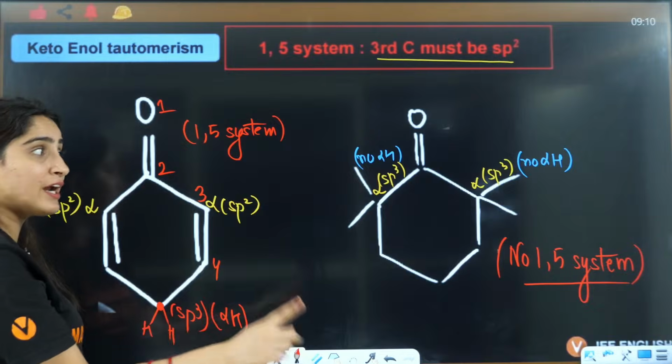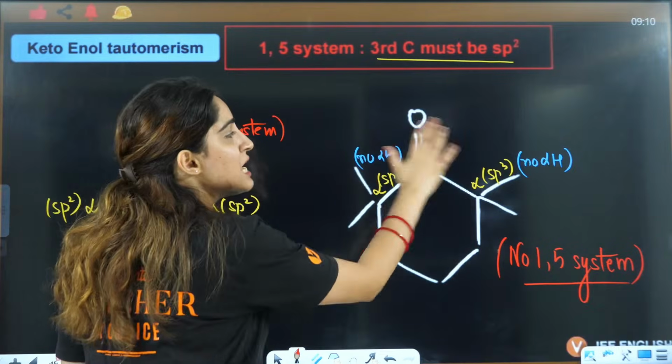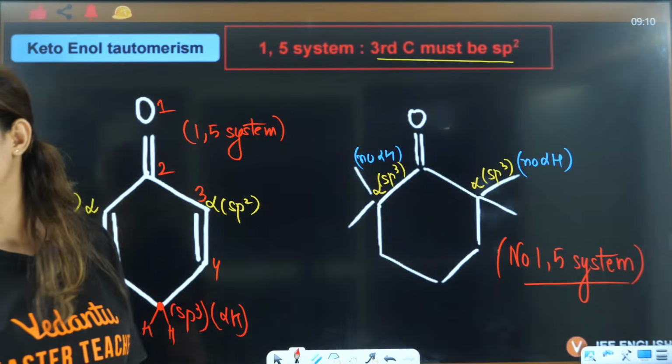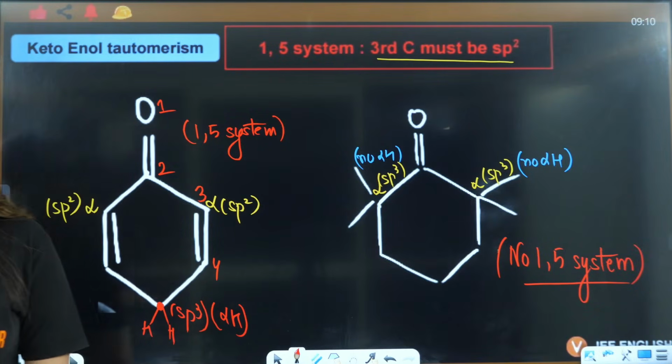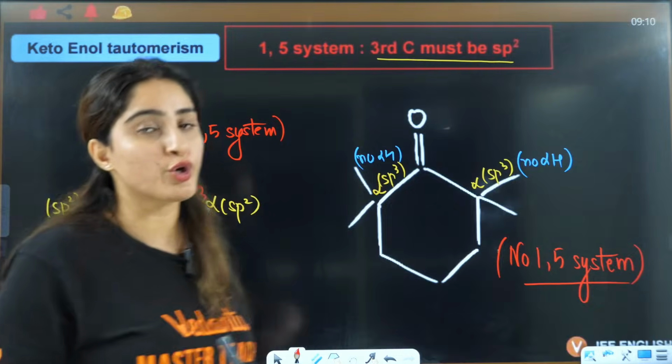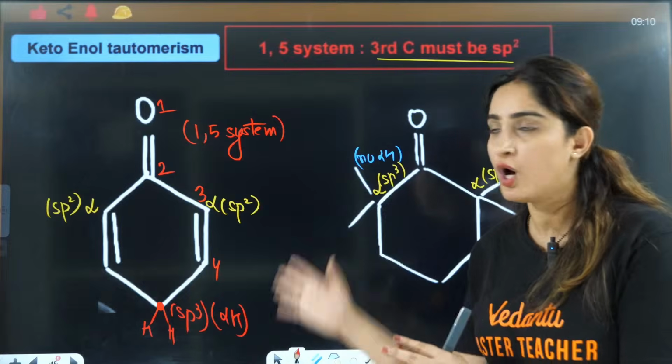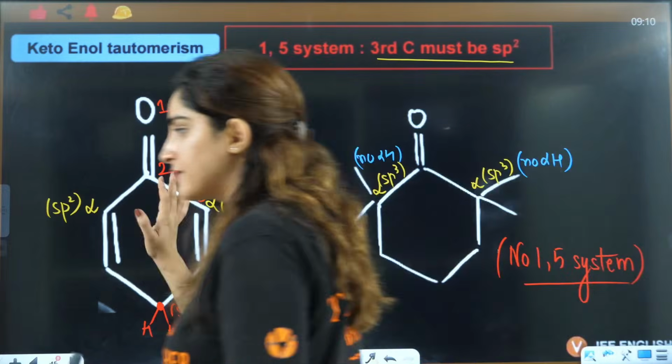But if it has failed because of alpha hydrogen, then it will not show 1,5 system. Is that clear, everybody? This case I'll also show you, then you will say, ma'am, why you are saying this, why this is so? That also I'm going to show you. But firstly, just remember this thing, right?